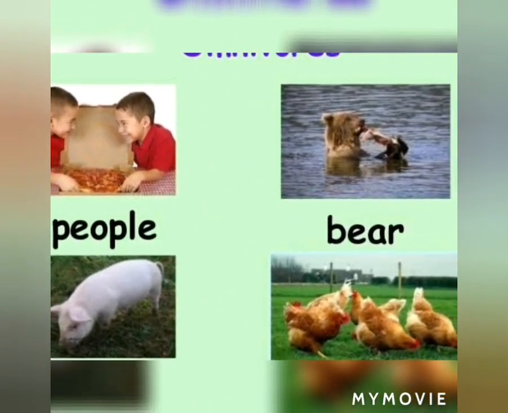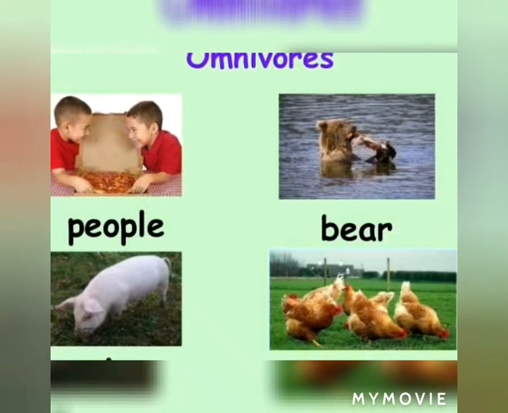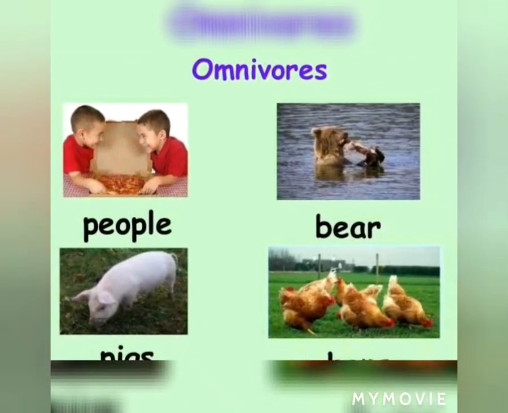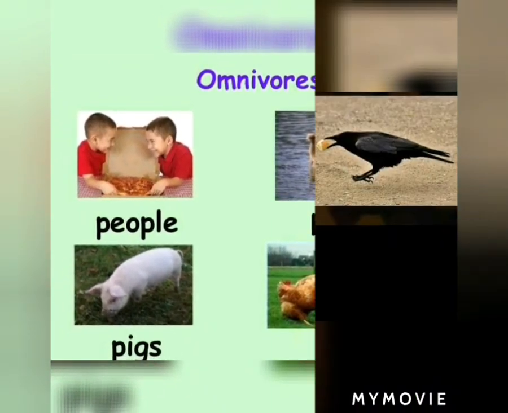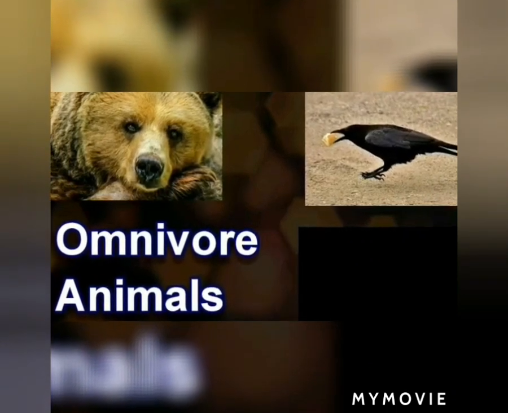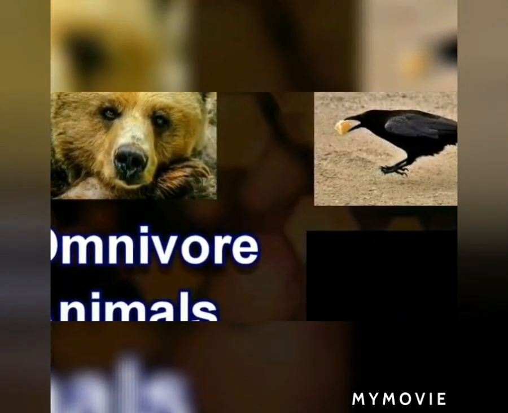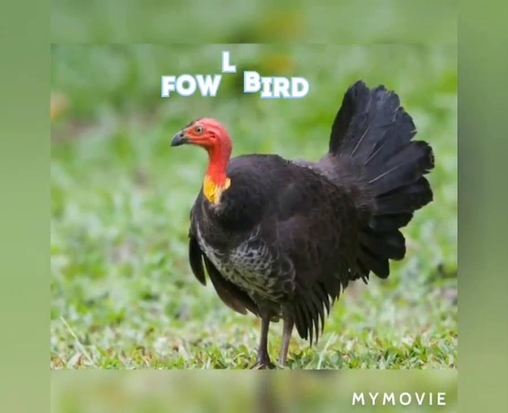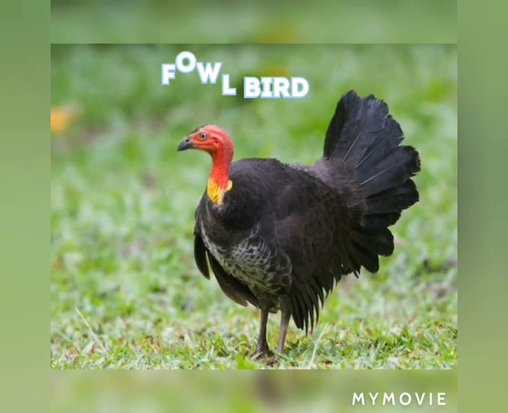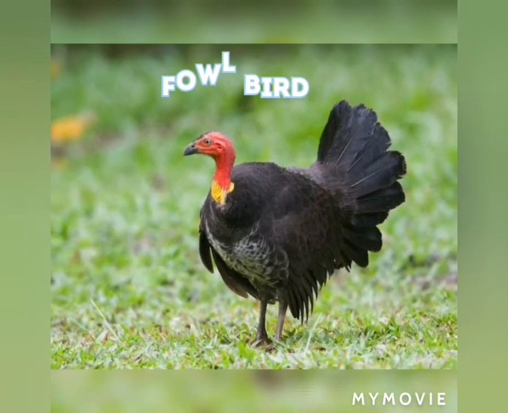So that's why these animals are called omnivores or omnivorous animals. Fowls, human beings, bears, ducks, even crows eat both plants and animals. They eat grains, nuts, and they also eat worms and small insects.